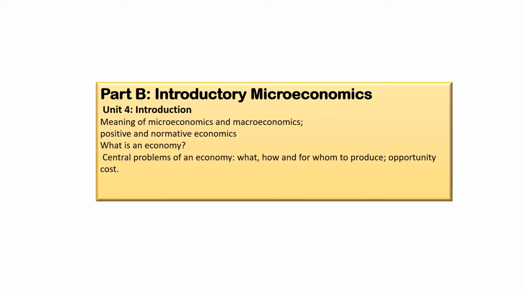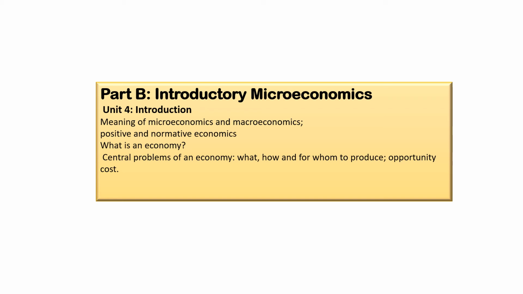Now, part B, introductory microeconomics. Here, Unit 4 introduction, meaning of microeconomics.